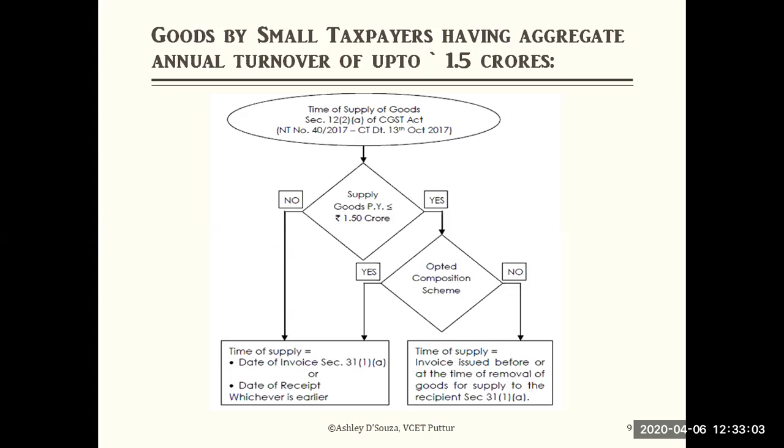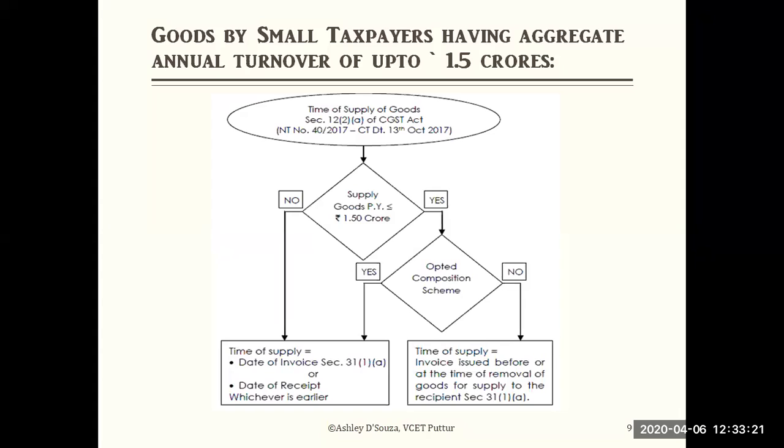So here, supply of goods is less than 1.5 crores, and have you opted for the composition scheme? If the registered dealer has opted for the composition scheme, then this one will apply: the time of supply will be the date of invoice or date of receipt.